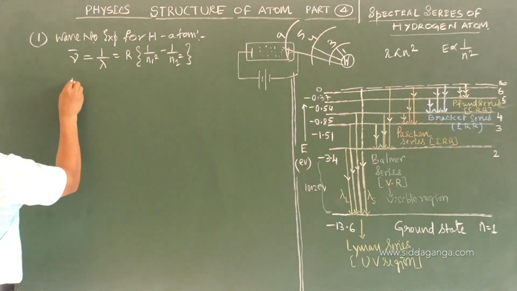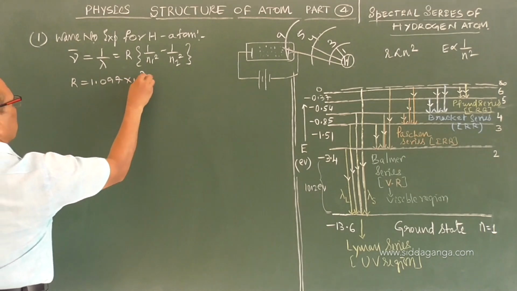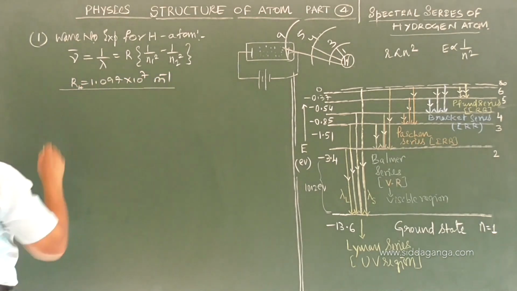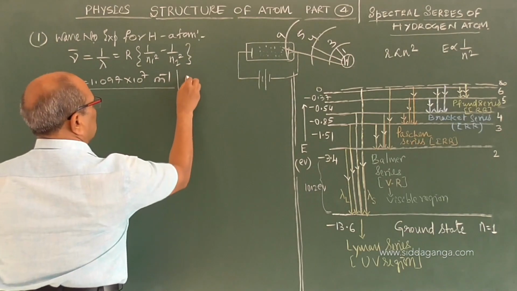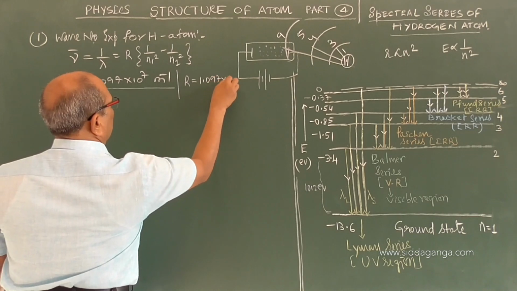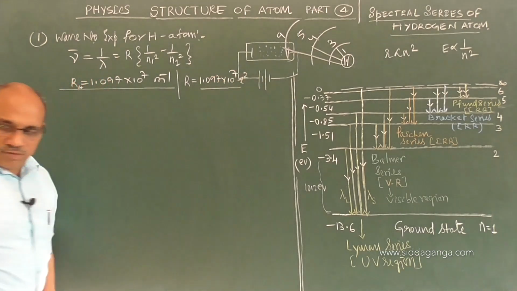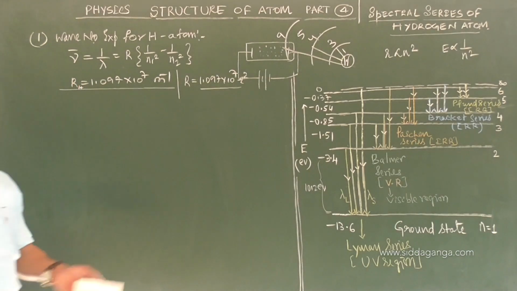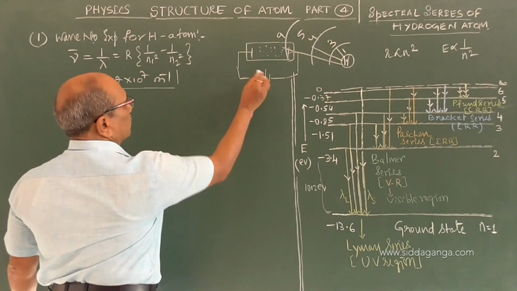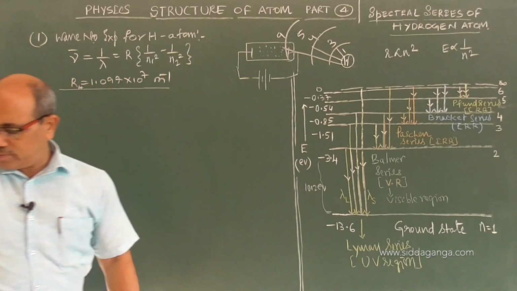Further, I told you R's value is 1.097 into 10 power 7 per meter. This value has to be known only for hydrogen. For other elements, this becomes R, 1.097 into 10 power 7 into Z square, I told you. It is not necessary at this point, I only recalled it, but you remember about this. This is how this relation is used.